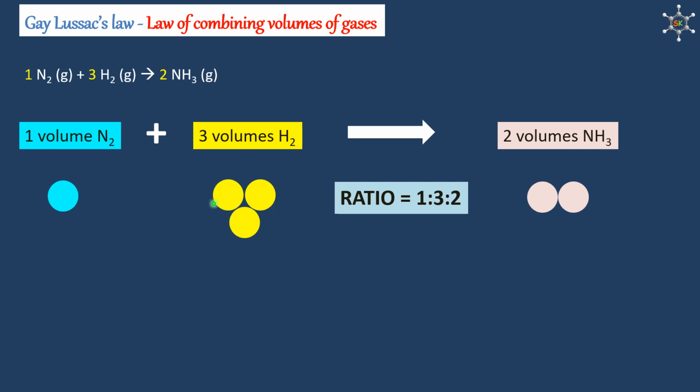Instead of drawing the 3 circles, we can even represent the volume of hydrogen as a bigger circle like this. Again, 1 volume of nitrogen reacting with 3 volumes of hydrogen, giving 2 volumes of ammonia.